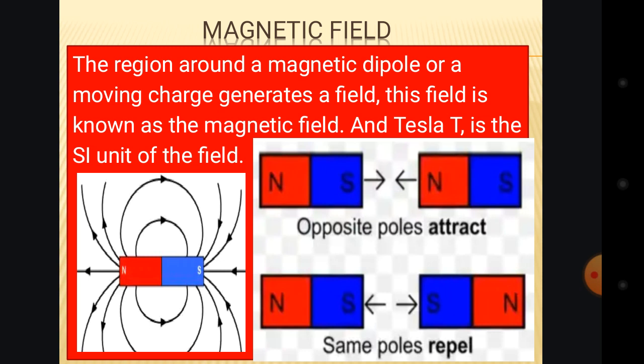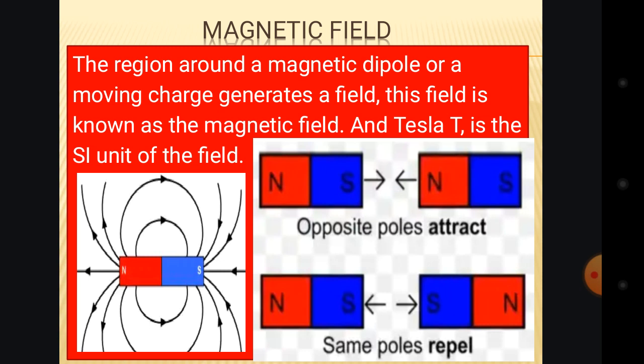But if we turn one magnet so that the south faces the north, then we will have just like this diagram, the north and the south. If you look at it, the blue one is the south facing the red one, which is the north.